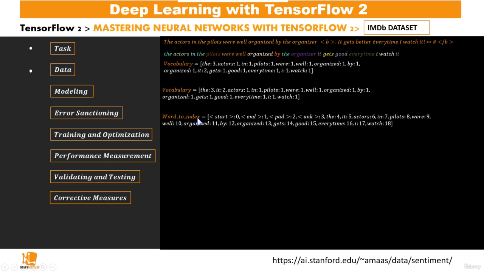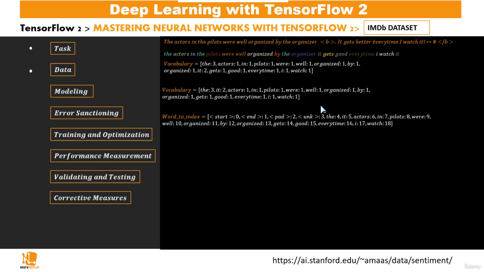So from this, we have a word to index dictionary which we could create. On this word to index dictionary, we could have a start token. Now the start is just to say that if we have this input sentence, we're going to add this start to the beginning, and then for end we add it to the end to show that our sentence is ended.